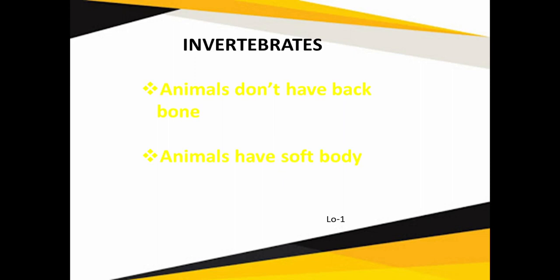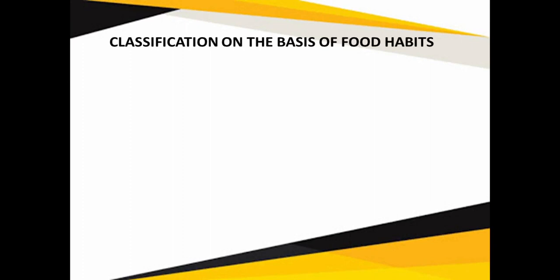So this is your first learning outcome which has been achieved. Now you are able to identify the animals which are vertebrates and which are invertebrates.